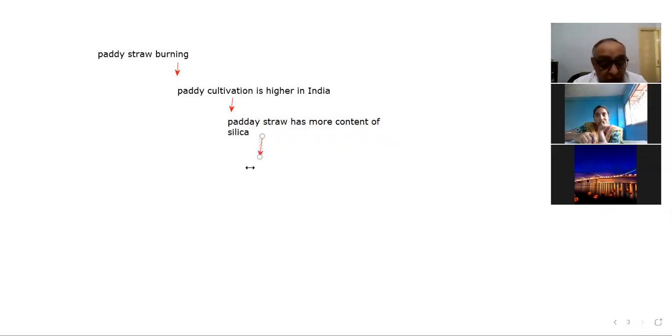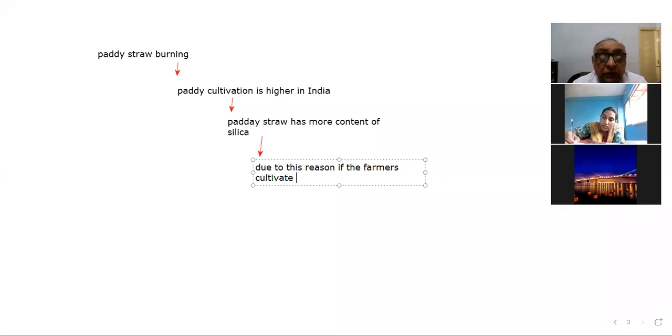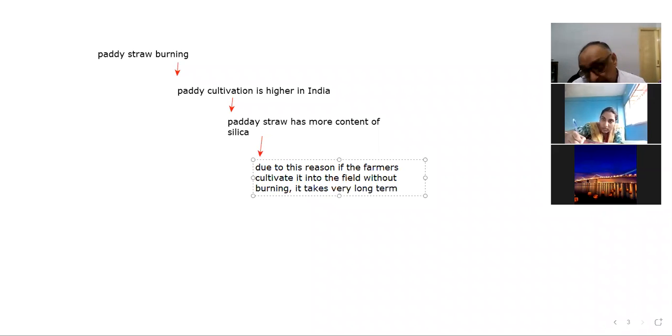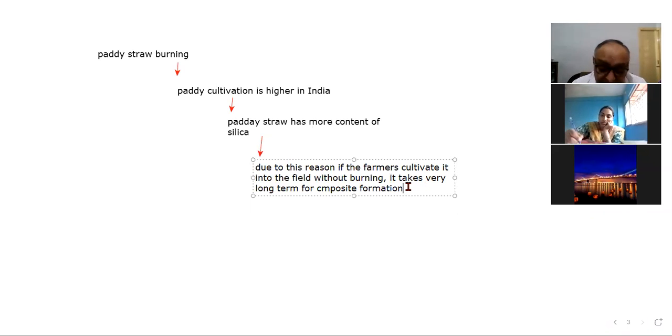Due to this reason, if the farmers cultivate it into the field without burning, it takes a very long time for its compost formation. Its degradation takes a very long time because of the silica content in it, and silica resists that.